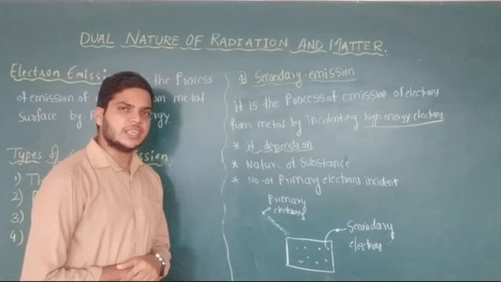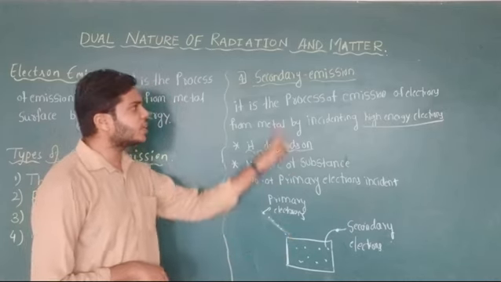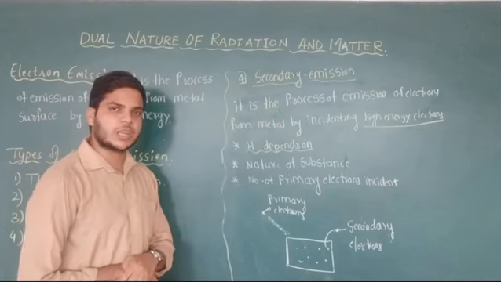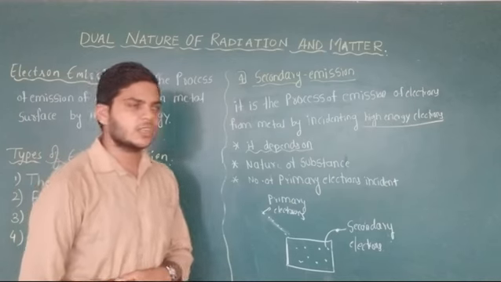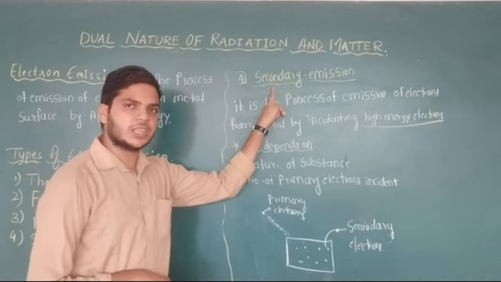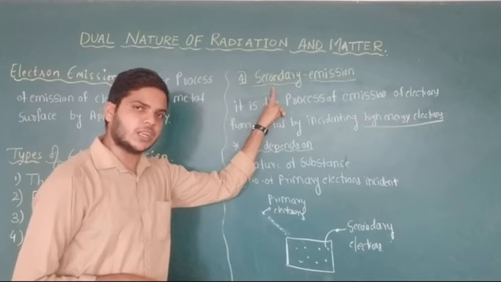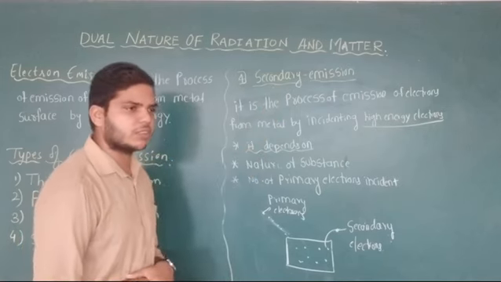If we are making a small number of primary electrons incident on the metal surface, then secondary emission will be less, that is, fewer electrons will be coming out of the metal surface. Therefore, the secondary emission mainly depends upon how many primary electrons are incident on the metal surface.